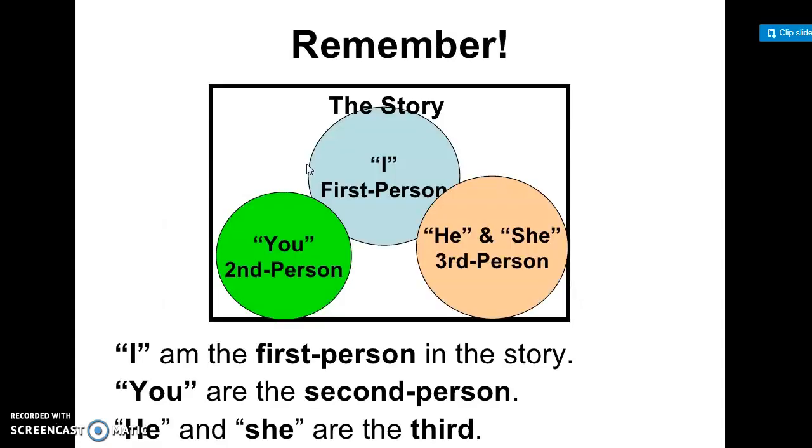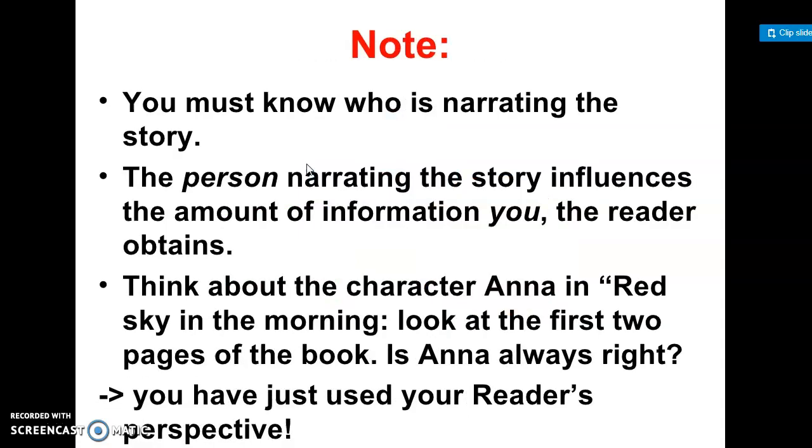I want you to remember that if the story is told with the pronoun I, it's the first person. If the story uses the pronoun you, it's second person narration. And in the third, he and she tell you that this is third person narration.